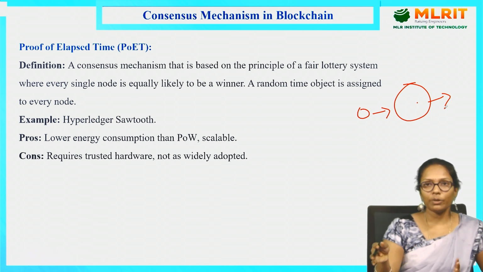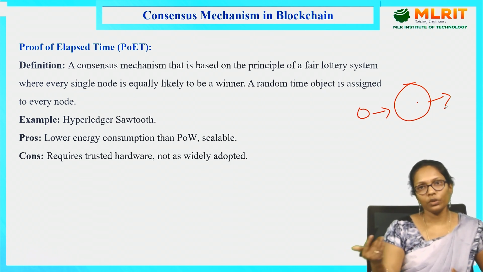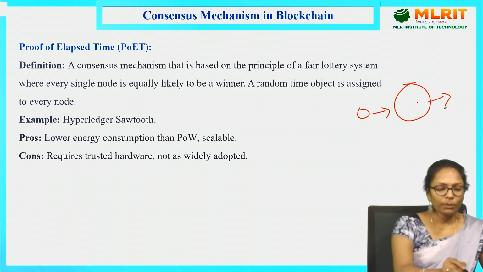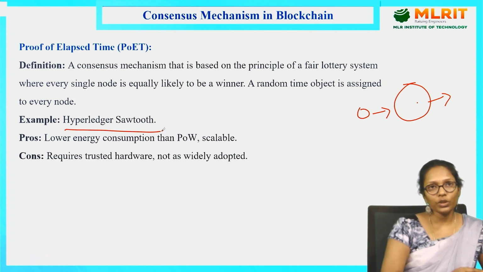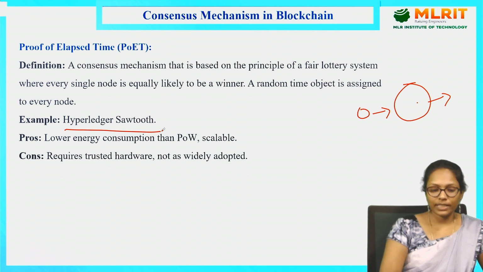If the time is over, then it is transferred to another node, like that. Hyperledger Sawtooth is the example for proof of elapsed time. This is the application where we are using the proof of elapsed time consensus mechanism.